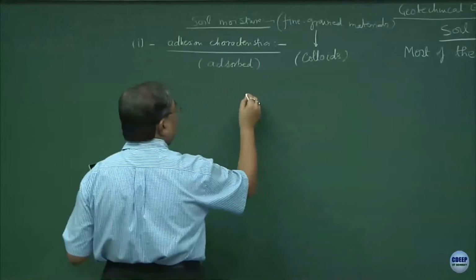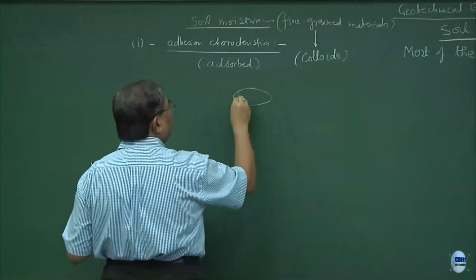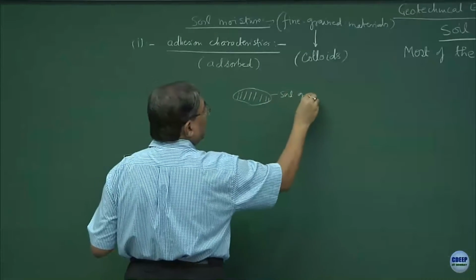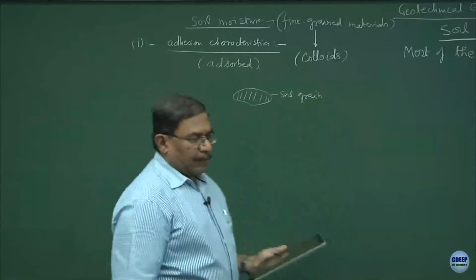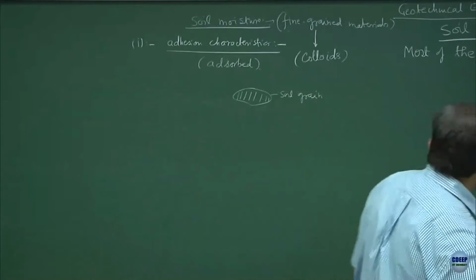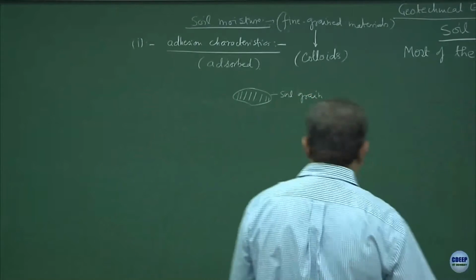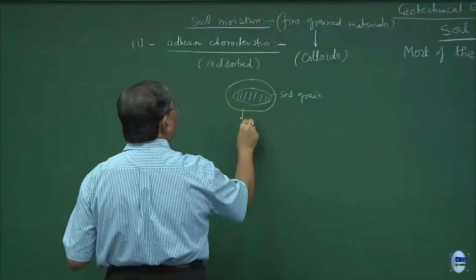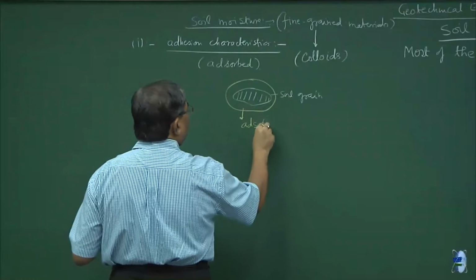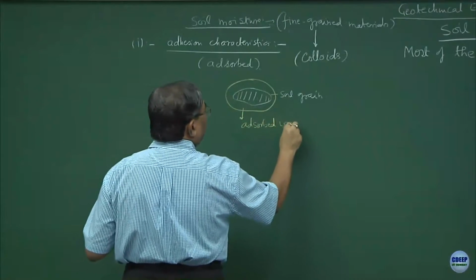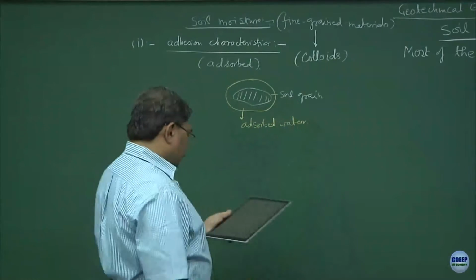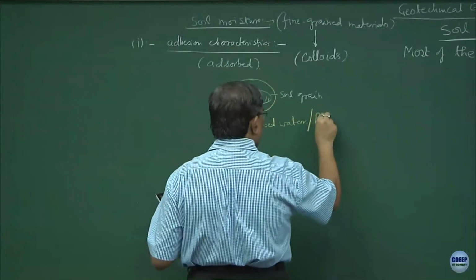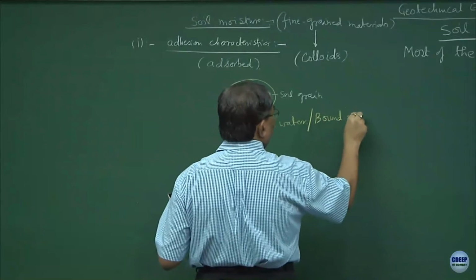So, it so happens that if I take a grain of a fine grained material, this is the soil grain. The moment this comes in contact with water, there will be an adsorbed layer formation. Alright. This is also known as adsorbed water. Sometimes people use this as bound water.